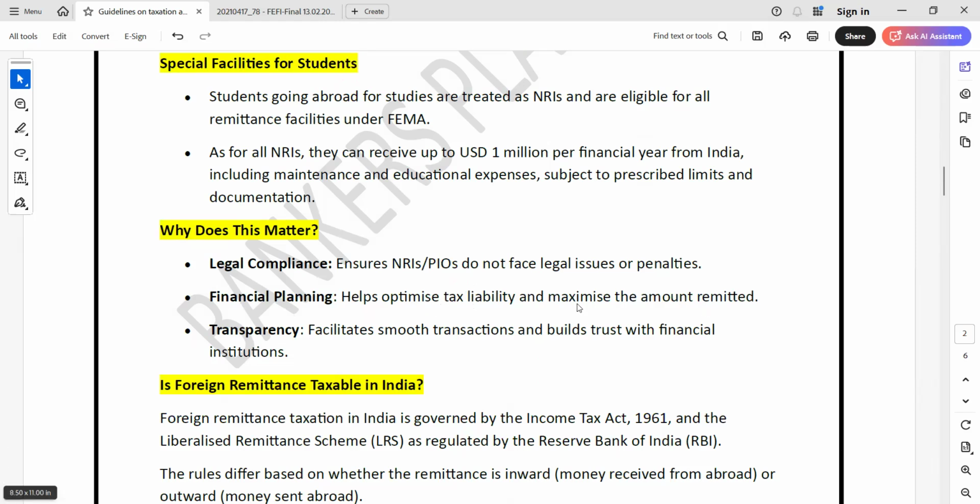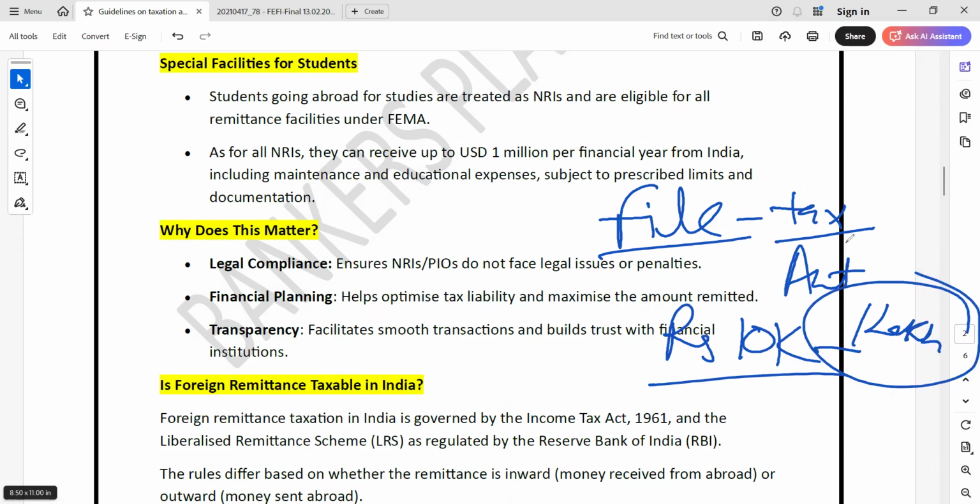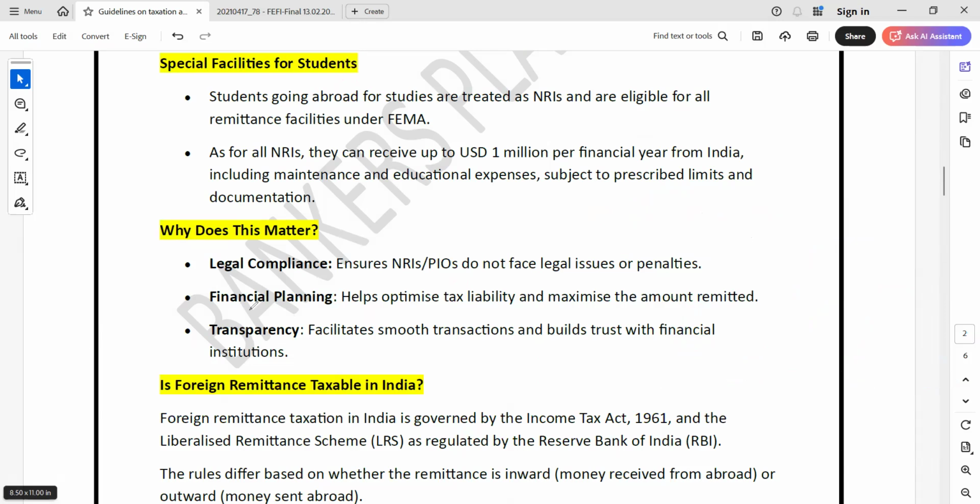Suppose a person has not filed the tax on the foreign remittance. Later on, when the tax authorities get to know, what will they do? Suppose he had to pay 10,000 rupees, but on getting a penalty and legal issue, in place of 10,000 he may have to pay 10 lakh rupees due to the penalty and all. So avoid these types of situations. Taxation is required in a transparent way, and transparency facilitates smooth transactions and builds trust with financial institutions.